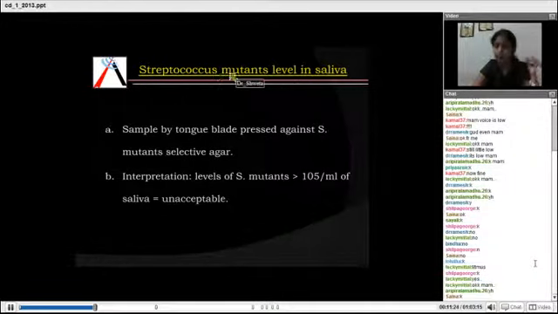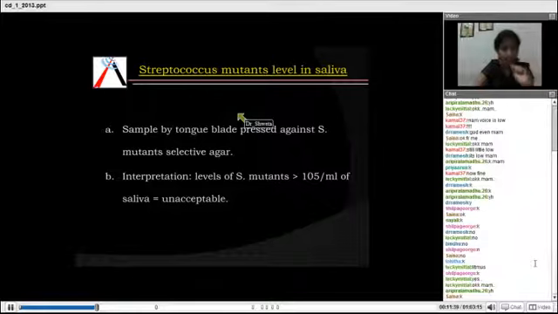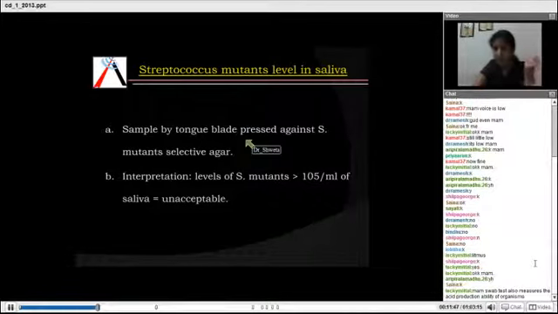Then there is the Streptococcus mutans level in saliva. How do you measure this? Tongue blades are given to patients. Tongue blades are something like candy ice cream sticks. The patient puts the tongue blade in his mouth and rotates it 10 to 20 times so that the saliva comes on the tongue blade. And then this tongue blade is